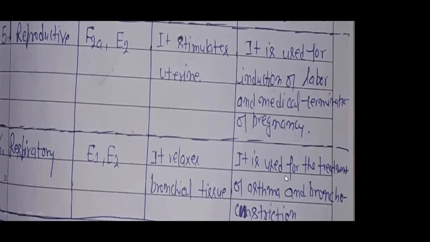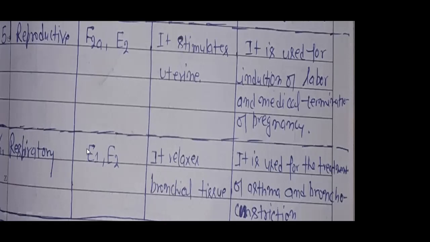So problems related to asthma, and problems related to oxygen inside our body, also resolve. If there is a problem in bronchial tissue related to absorption of oxygen or deficiency of oxygen, that can resolve when we use prostaglandin E1 and E2, right?